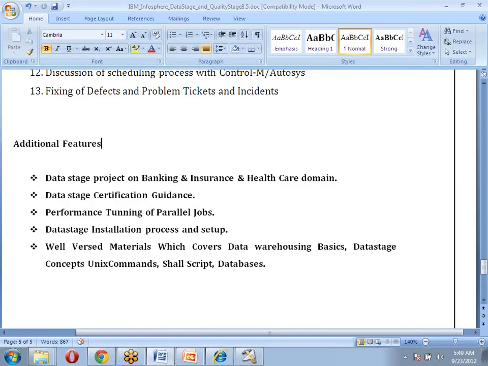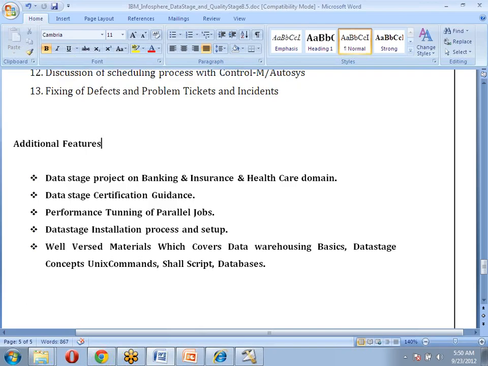Next, if any one of you wants to write certification on DataStage, I can help you. Even if you want to write on DataStage 8.1 and 8.5, I don't think so. Certification for 8.7 has still not come. I'm certified in my company for DataStage 8.5, QualityStage 8.5 and Information Analyzer 8.5. These 3 I did certification for. If anyone wants to do certification on their own, we'll help you out. I'll provide some materials and some training for that.